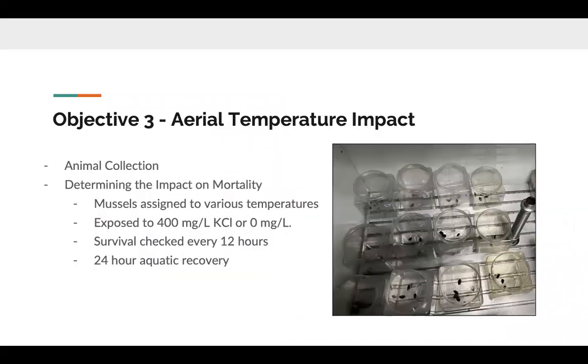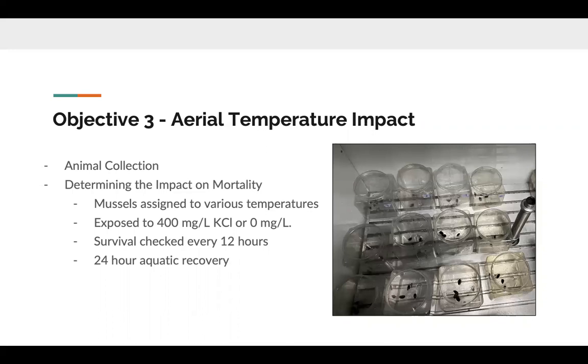And then for the third objective, we wanted to look at how different aerial temperatures could impact mussel mortality when exposed to that optimal potassium chloride concentration. So again, mussels were hand collected and then assigned to both various temperatures and to 2 potassium chloride concentrations. So that optimal dose of 400 milligrams per liter or a control of 0 milligrams per liter. They were assigned to either 15 degrees Celsius, 20 degrees Celsius, or 25 degrees Celsius, and all at 75% relative humidity. We again checked survival every 12 hours with another 24-hour aquatic recovery.